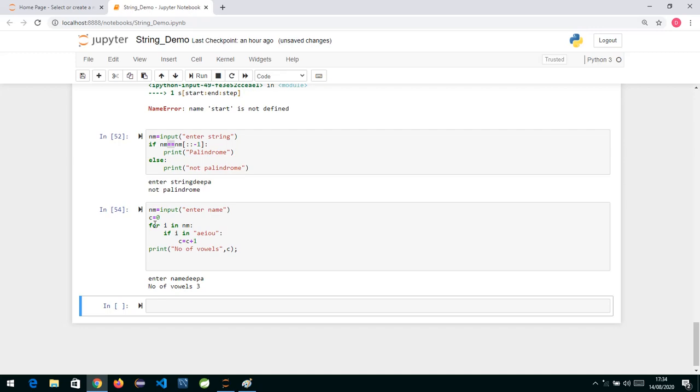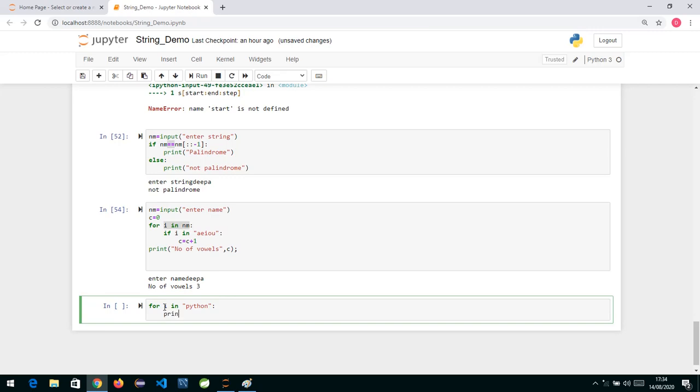Now, first of all, what we have done is made use of a for loop over here. So if I show you a for loop, suppose I write for i in, and write the word Python directly. It's a string basically. Yes, we can write like this also. And I say print i. So what is happening over here is, from this sequence, one character, first P, is getting assigned.